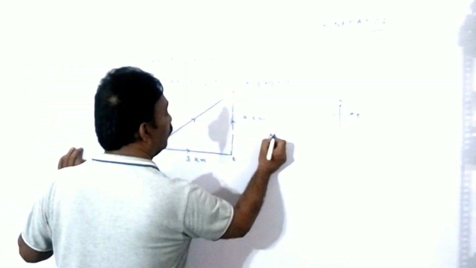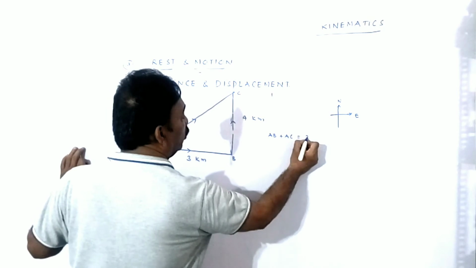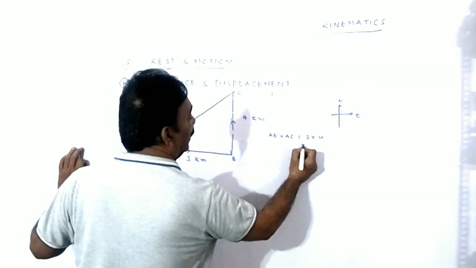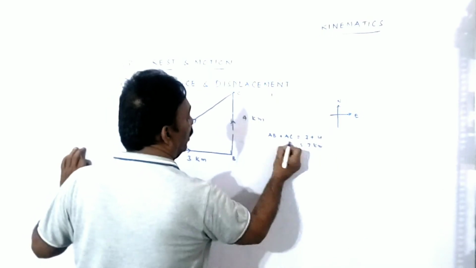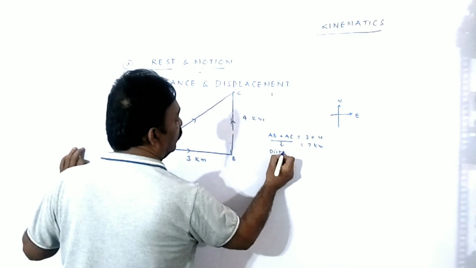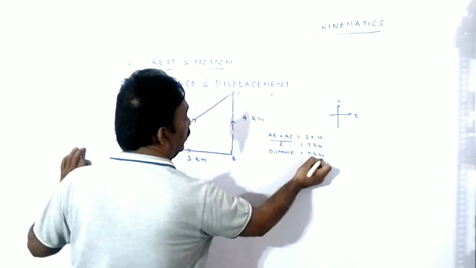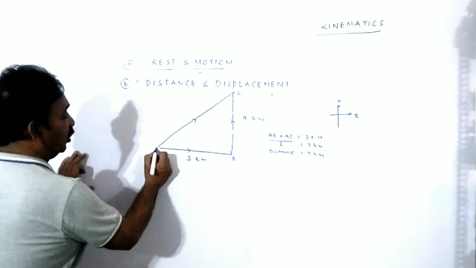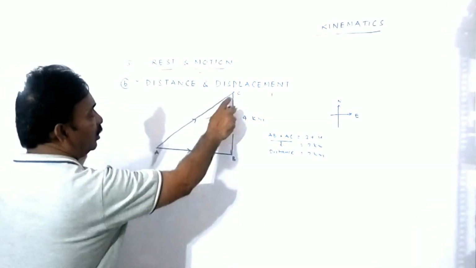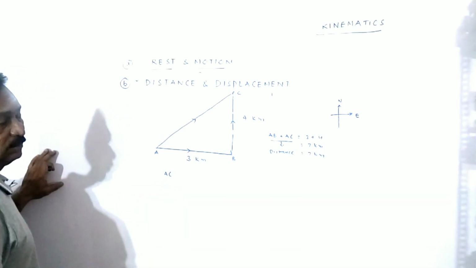AB plus BC is equal to 3 plus 4, 7 kilometers. What is this? Distance. Okay, distance is 7 kilometers. And we have to find out the displacement. The shortest measured length between the 2 points is the displacement. AC, we need to find.